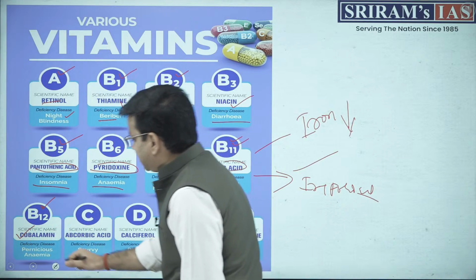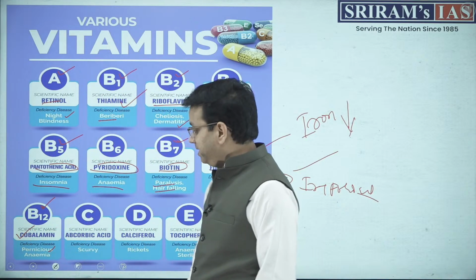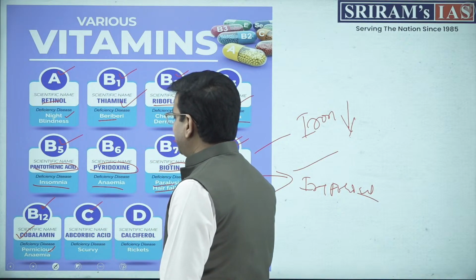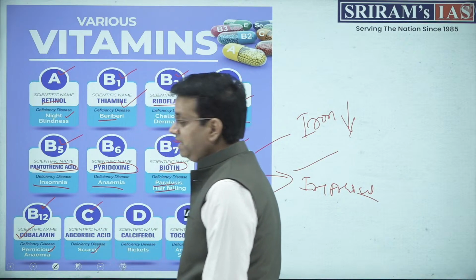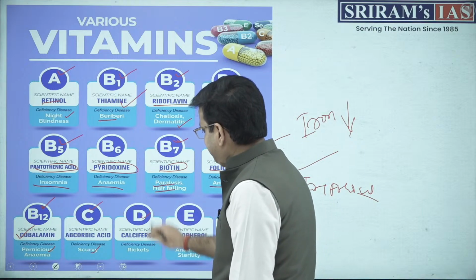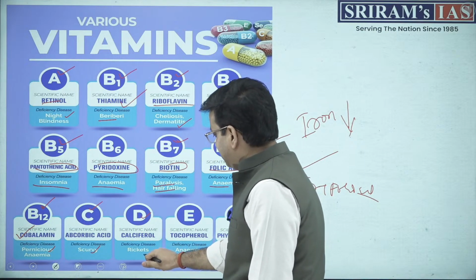If you have a deficiency, it can lead to anemia. This is pernicious anemia. Vitamin B3 is known as ascorbic acid. If you have a deficiency, it can lead to scurvy. Vitamin D, which is known as calciferol, can lead to rickets.